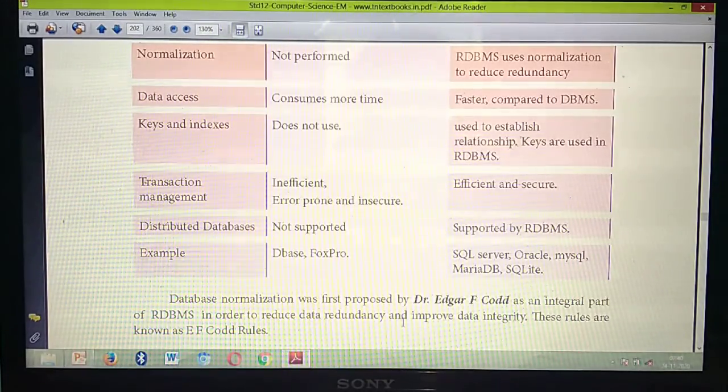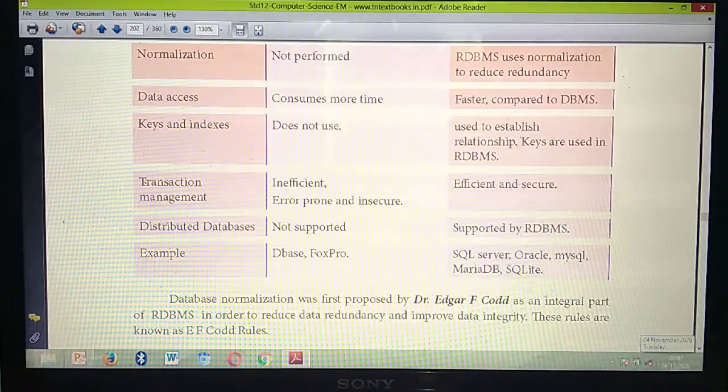Important 2-mark question: what do you mean by E.F. Codd rules? The rules you follow while using normalization are called E.F. Codd rules. Normalization was introduced by whom? Edgar F. Codd. Understand?